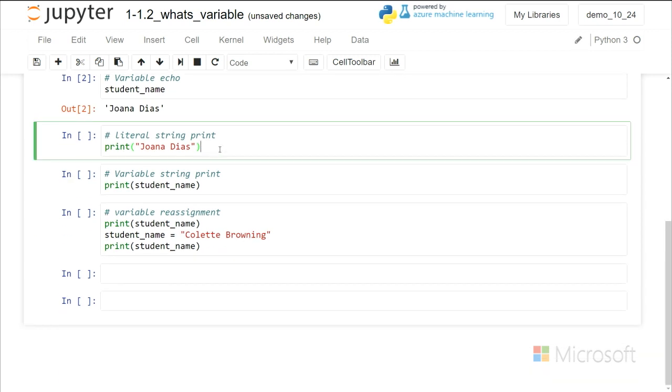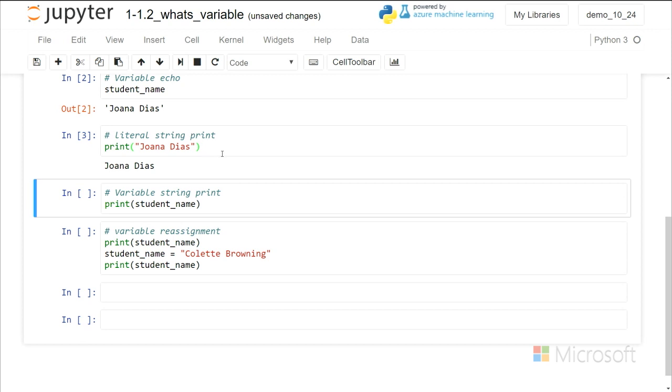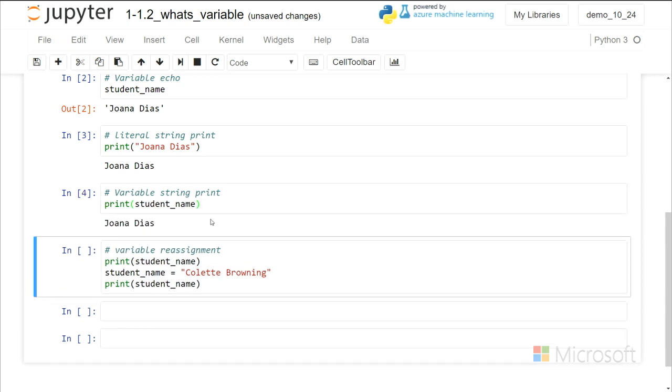We can also print the literal string, as we did in earlier assignments. But through using a variable, I can automate that, and I can have a different student name going through this print statement each time, where other code can change the value of student_name.